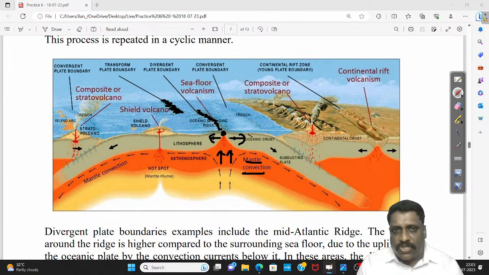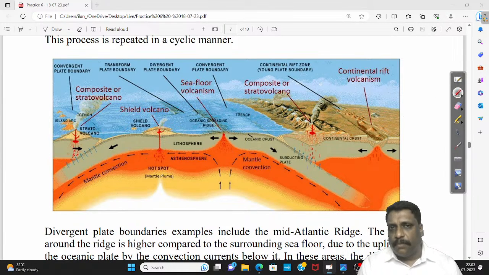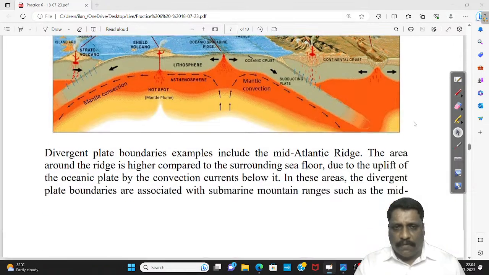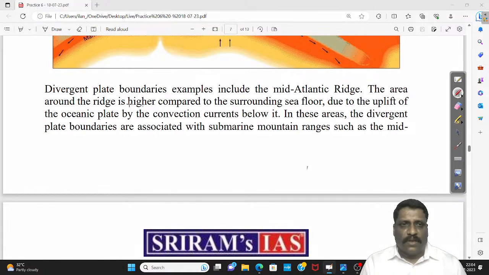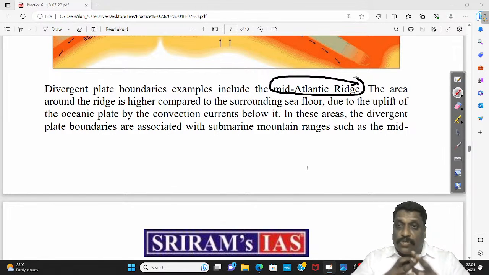This mountain-like structure, we call them what? Mid-oceanic ridge. A ridge is more like a mountain. Why do you call it a mid-oceanic ridge? Because most of the time it will be there in the middle of the ocean. The most common feature when I talk about the divergent boundary, the finest example is the Mid-Atlantic Ridge. The entire Atlantic Ocean itself is formed out of this rifting divergence.